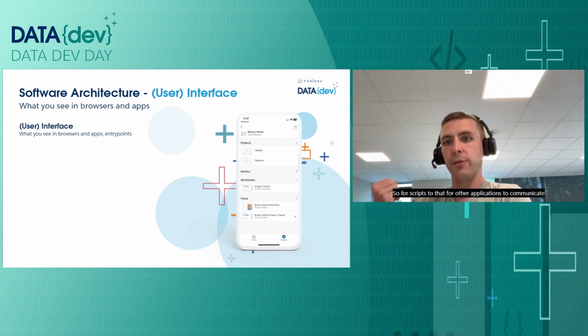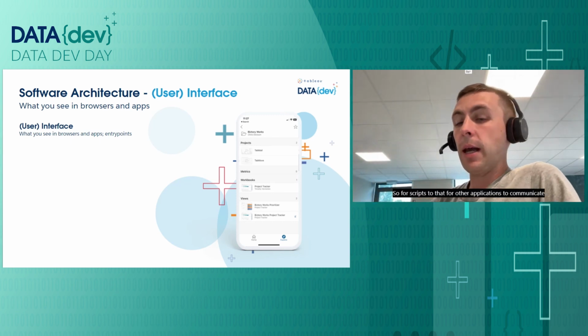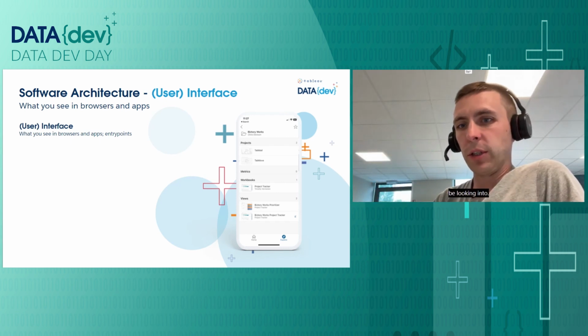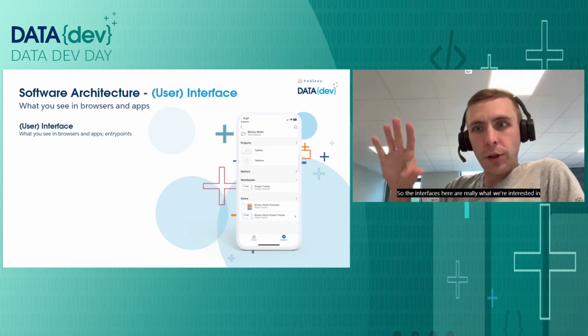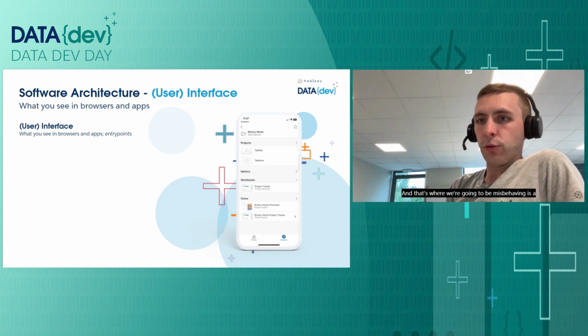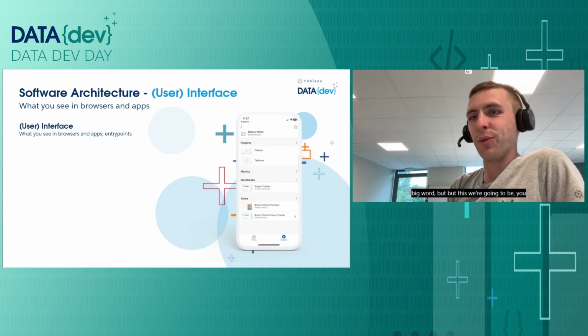So for scripts to do that, for other applications to communicate. And communication here is key, and that's the conversations that were alluded to earlier that we're going to be looking into. So the interfaces here are really what we're interested in because they are the gateway to the application, to Tableau. And that's where we're going to be misbehaving, which is a big word, but that's where we're going to be acting today.